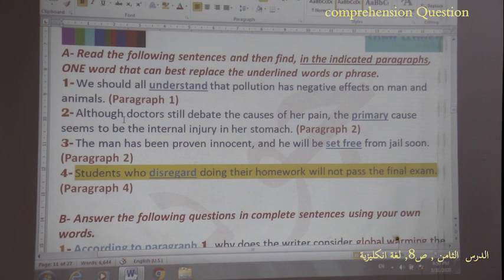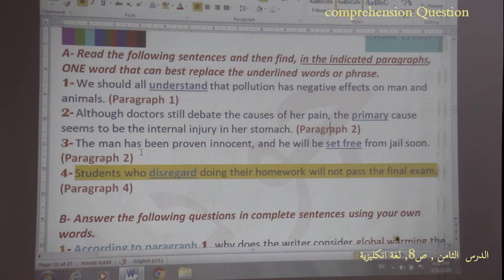Now 2. "Although doctors still debate the causes of her pain, the primary cause seemed to be the internal injury in her stomach." Now we can find the meaning of the underlined word in paragraph 2, so we don't need to look for the answer in the other paragraphs of the selection. Pay attention and try to understand the form of the question.